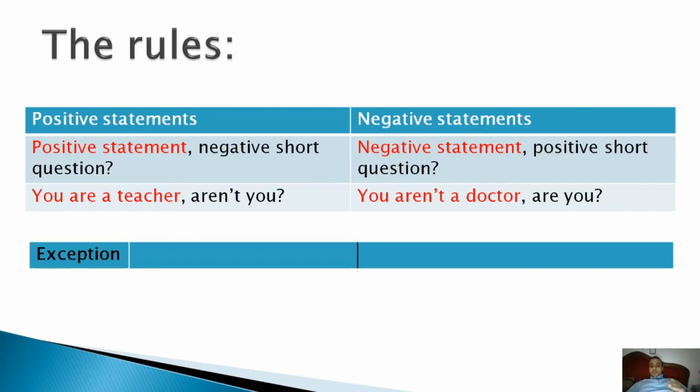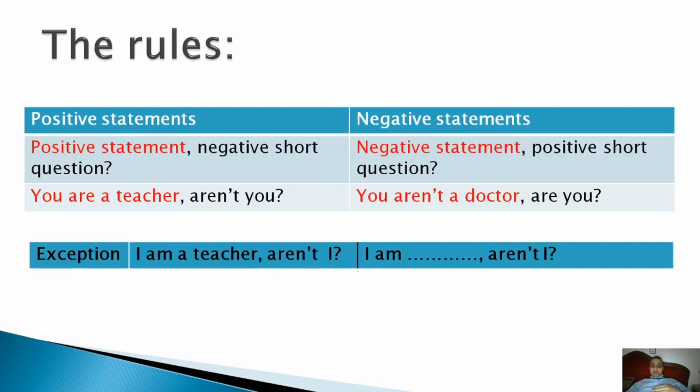Before we continue, we have an exception. What is an exception? استثناء. When we have a positive statement with I am, we don't say am I not, because we don't have a short form for I am not. We don't say I amn't. It's not correct. We use aren't I. For example, I am a teacher, aren't I? We don't say am I not. No, aren't I? This is an exception. So the rule is I am something, aren't I? Okay, this is an exception.